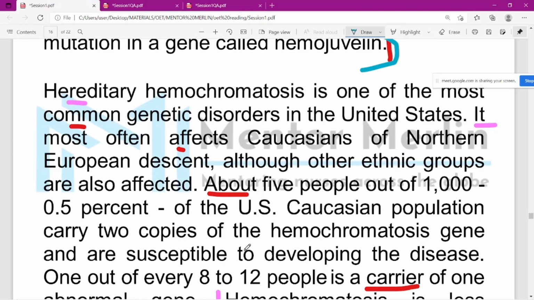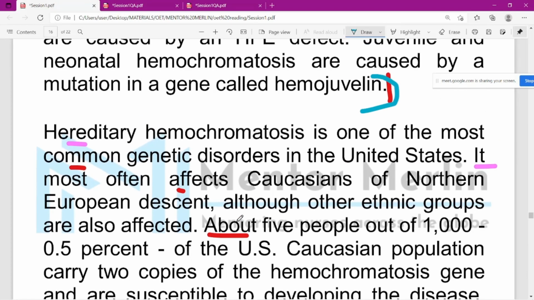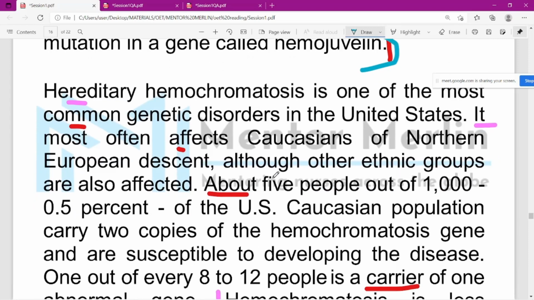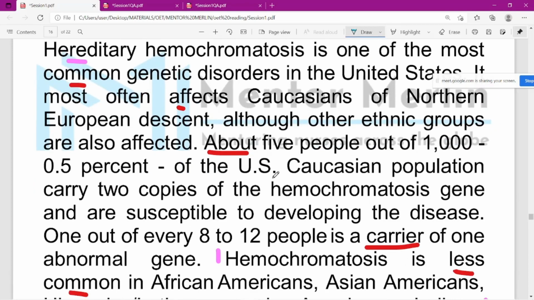How did you get the answer? The same way. It's mentioned in the first sentence that hereditary hemochromatosis is mainly caused by a drawback, a flaw in a gene called HFE, which helps regulate the amount of iron absorbed from food.